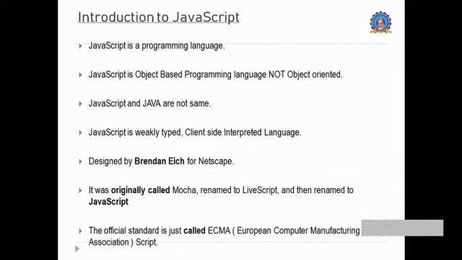But in the case of JavaScript, it is not required to type the exact data type. JavaScript by itself manages to take whichever data type it wants to use in the program, and those sorts of adjustments are possible through JavaScript. So programmers usually call JavaScript a weakly typed client-side interpreted language.